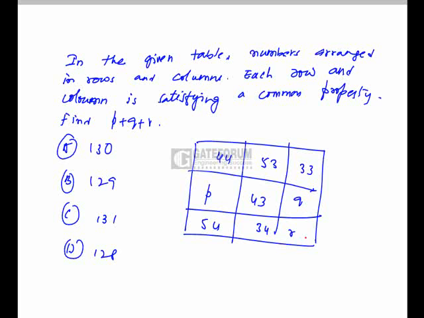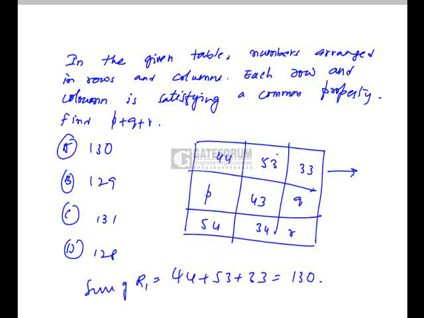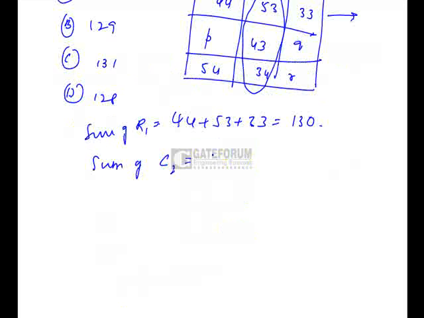In this problem, we have to find the value of p plus q plus r. They have given a table and also saying that each row and each column will satisfy the same property. Now let us look into the first row. First row is 44, 53 and 33. If we add up 44, 53 and 33, that is, the sum of row 1 is nothing but 130. Similarly, we'll add numbers of column 2. So it will be 53, 43 and 34, and it will sum up to again 130. Now we can clearly say that the sum of each row and each column will be 130.